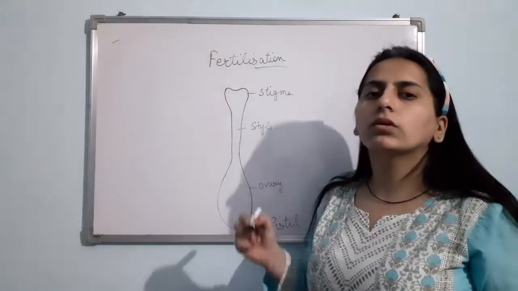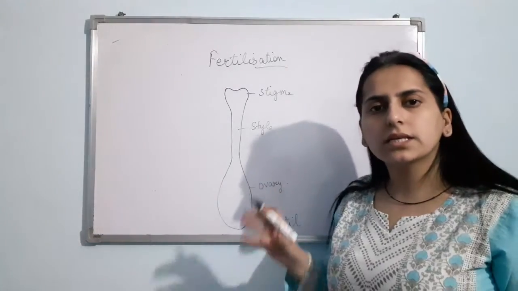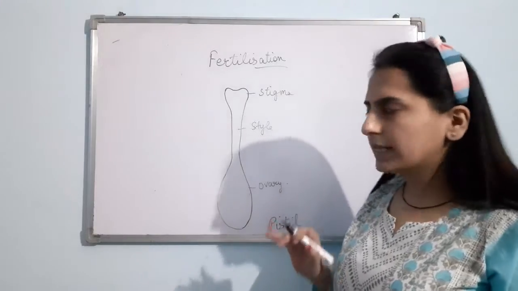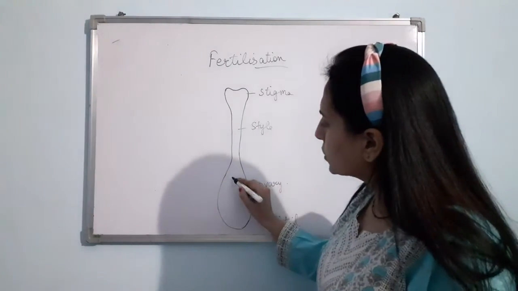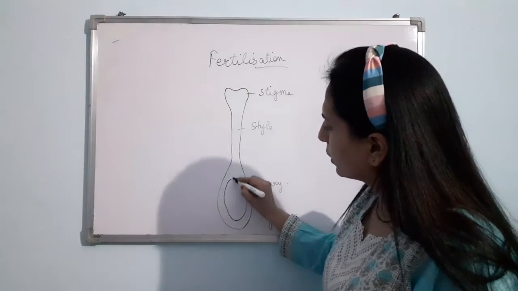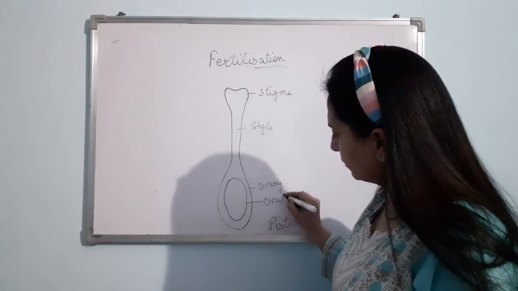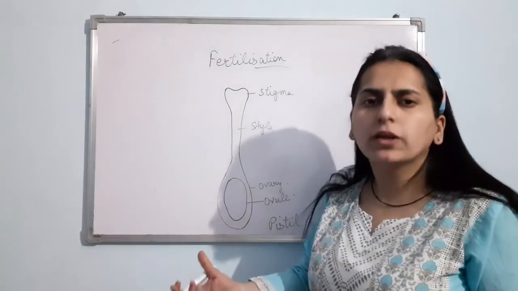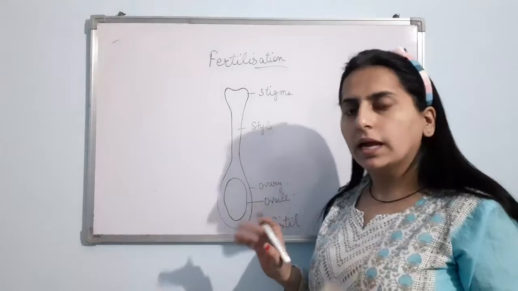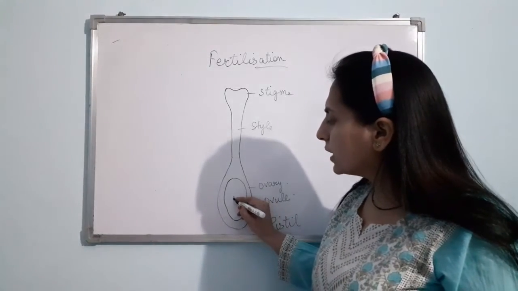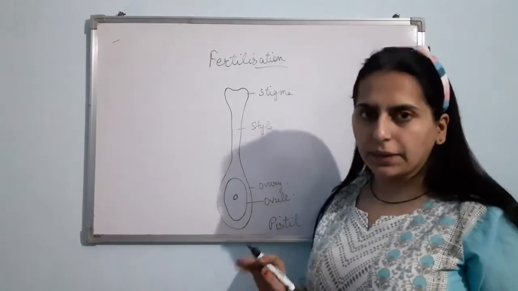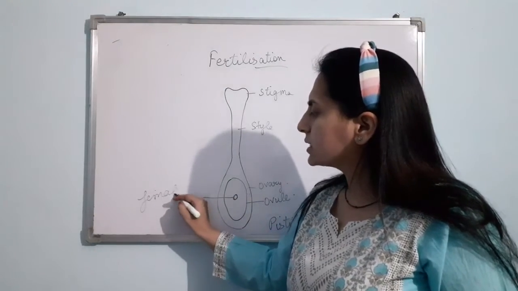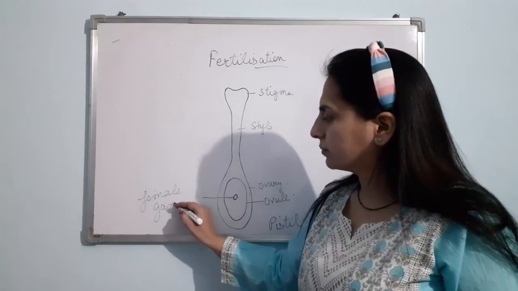Inside the ovary, we know that ovules are present, and then there is female gamete inside the ovule. Right? Now, suppose here I have drawn one ovule. So inside the ovary, ovule is present, or there could be many ovules. I have drawn one ovule, and inside the ovule there is present a female gamete. This we have done. Right? Now, just understand the meaning of fertilization.